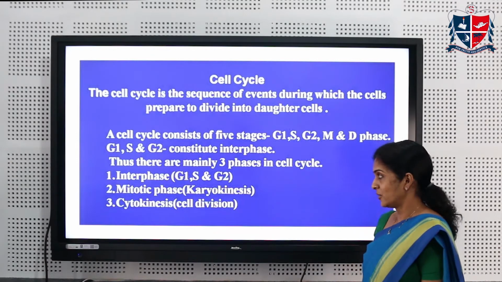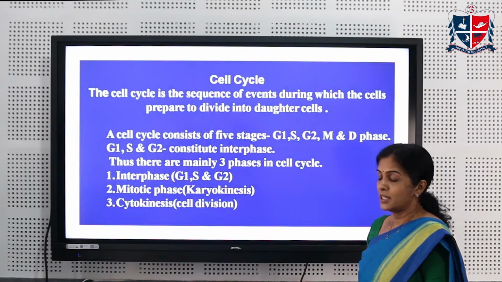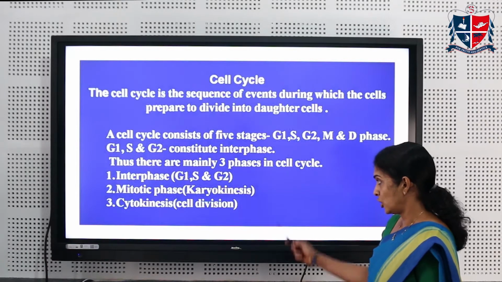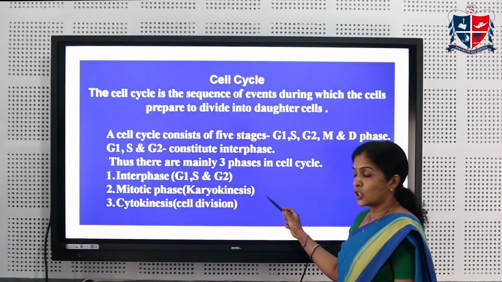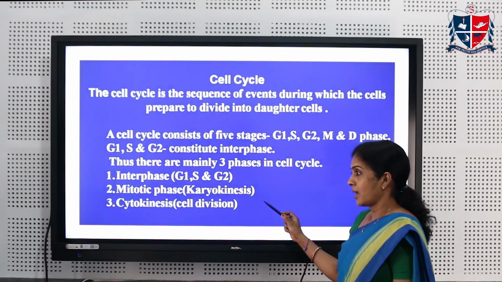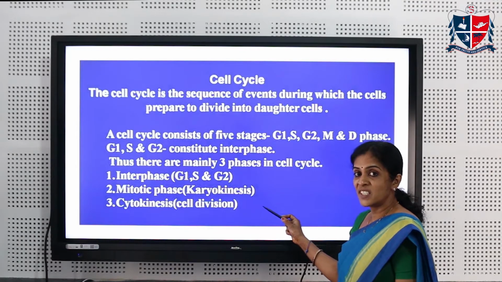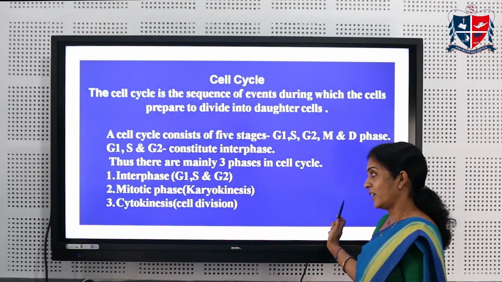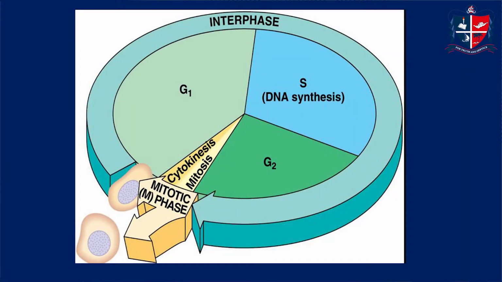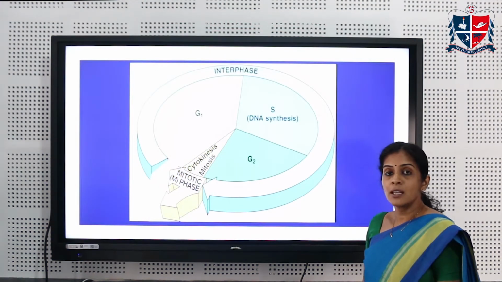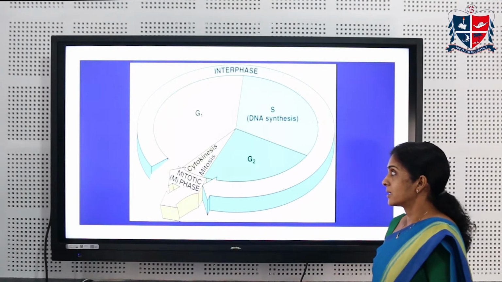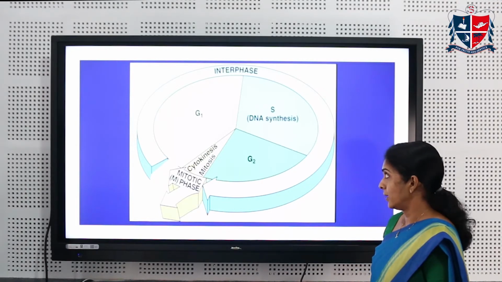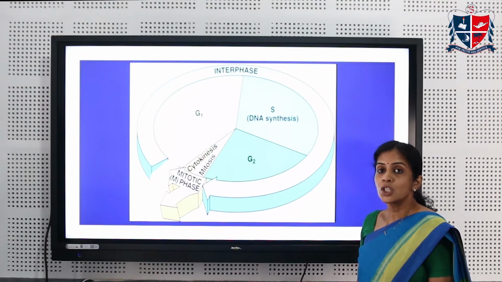They are the interphase comprising G1, S and G2, the mitotic phase or the M phase, which includes the karyokinesis, and cytokinesis or the D phase or the cell division phase. The first stage in the cell cycle is interphase. It is the longest phase in the cell cycle. It comprises the G1, S and G2 phases.